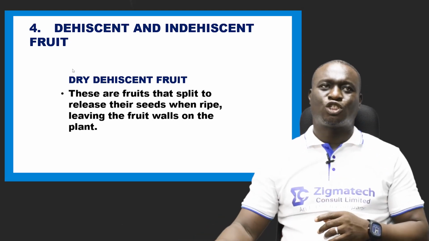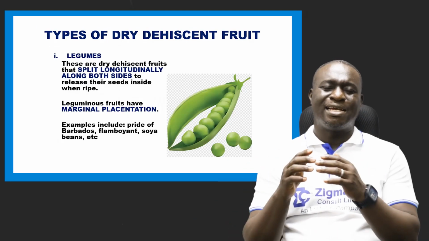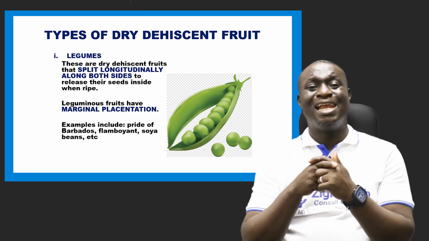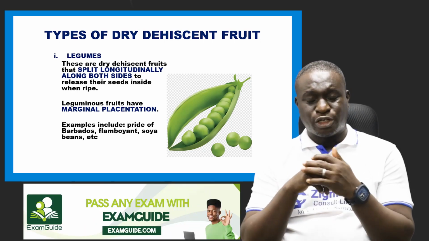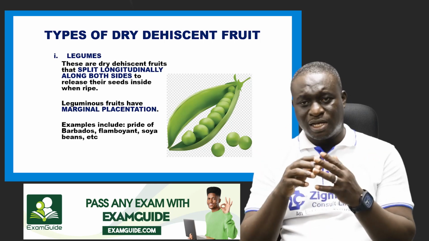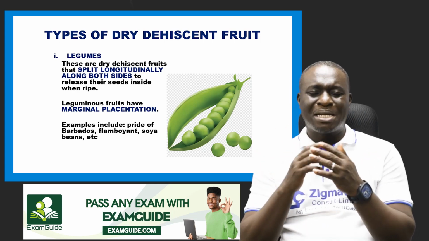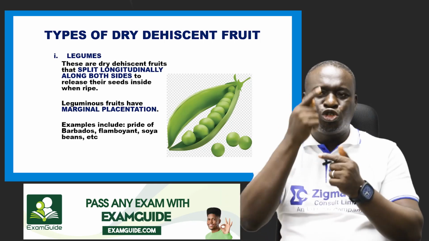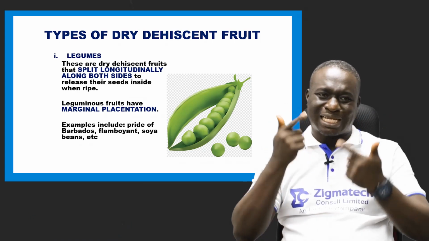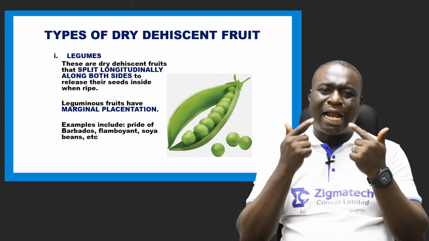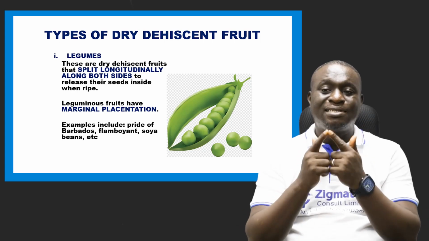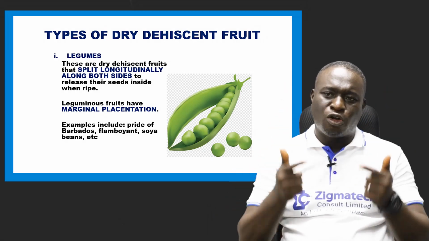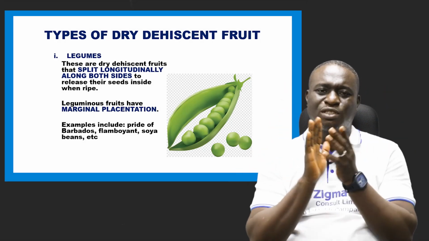Now let's take a look at some examples of dry dehiscent fruit. Number one, very important dry dehiscent fruit is legumes, which we can also call pulses. Now, legumes are dry dehiscent fruits that, please take note of this, split longitudinally along both sides to release their seeds when they are ripe.